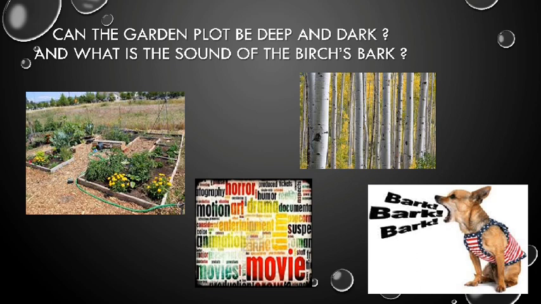Are the teeth of a rake ever going to bite? Have the hands of a clock any left or right? Can the garden plot be deep and dark? And what is the sound of the birch's bark? So here the homograph words are teeth, hands, plot, and bark. Okay, so here is the entire explanation of the poem.